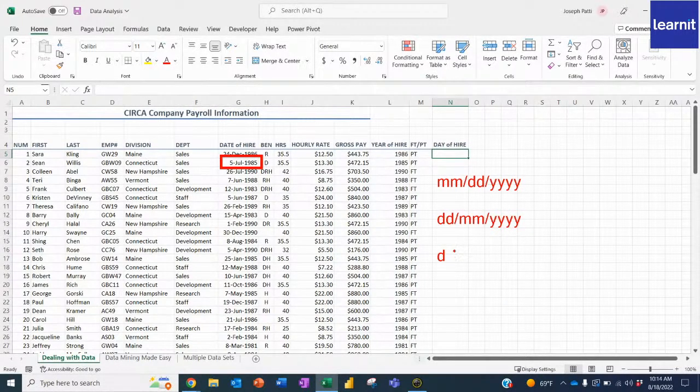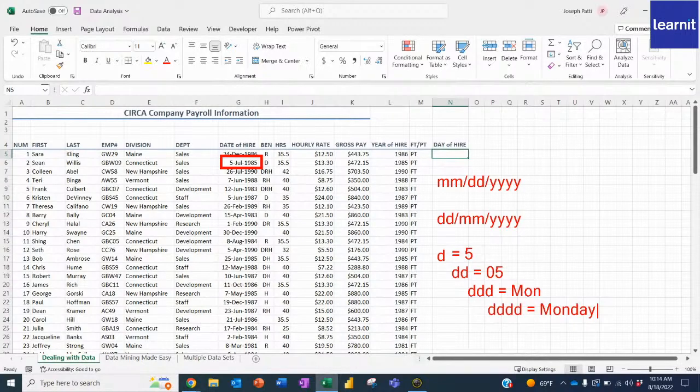If we use 1D here, it's going to say, okay, that's the 5th day, July 5th. If we do 2 Ds here, it says, okay, it's 05. If we do 3 Ds, it's going to say, okay, we'll pretend it's a Monday, I don't know what it is, abbreviated. And if we did 4 Ds, it's going to say, okay, Joe, you want the full name of the day, which is awesome.